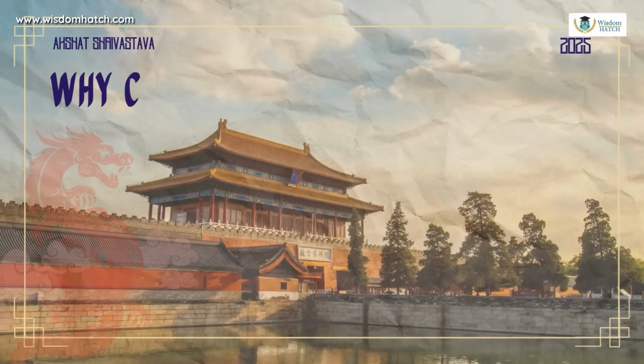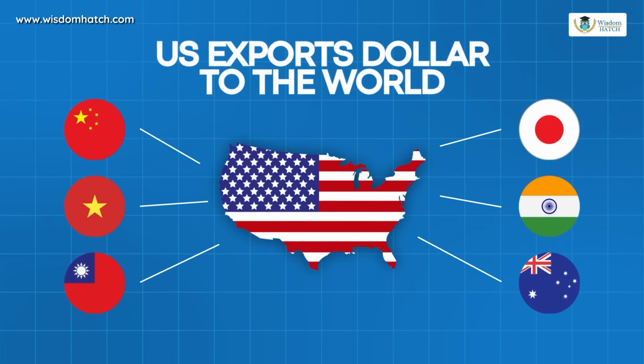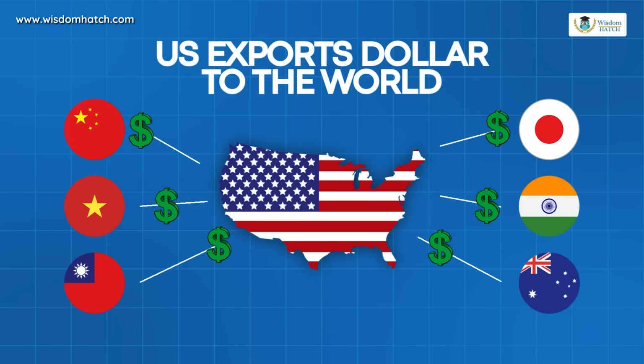Okay, so first key point as to why the Chinese stock market does not give returns. You need to first understand why is it that a stock market gives returns. And there are 4 key reasons why a stock market would give return. The first key reason is more around macroeconomics. For example, the US stock market gives a lot of returns because it is the net exporter of US dollars, right? So when countries are actually buying the US dollar in a way or getting access to US dollars, they have to go and invest somewhere.